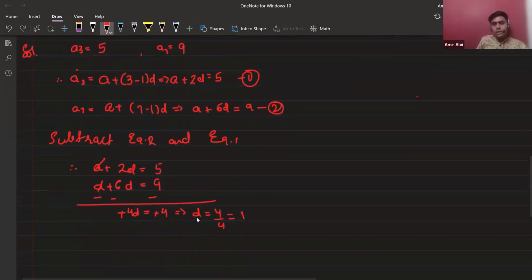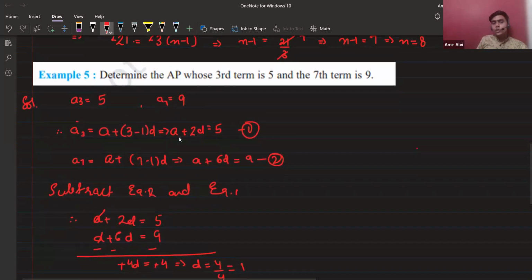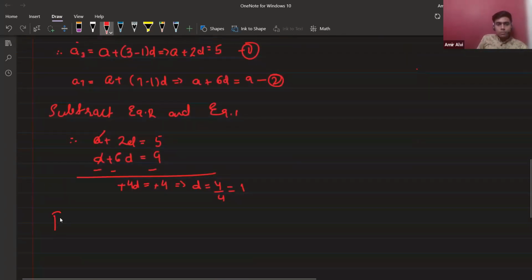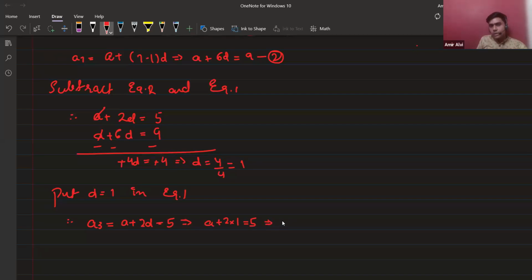We have D is 1. So can I use this D in here to get the value of A? Yes, sir. Put D equals 1 in equation 1. Use these kind of statements while writing the answer so that your teacher can also understand what you have done in the question. Okay. A plus 2D equals 5. So A plus 2 into 1 equals 5. A equals 5 minus 2, which is 3.